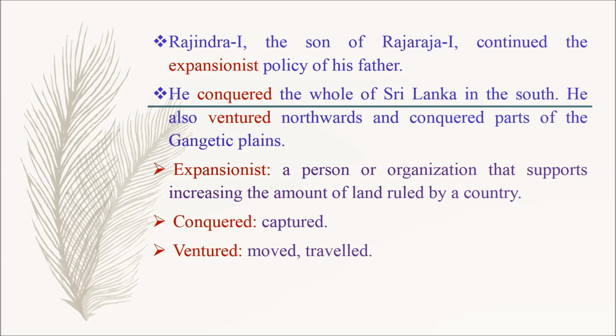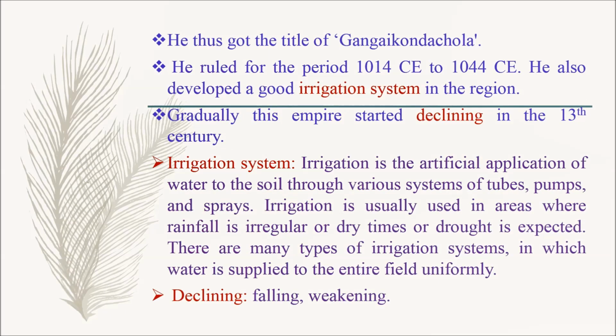He conquered. Here conquered means he captured the whole of Sri Lanka in the south. He also ventured. Here ventured means moved northwards and conquered parts of the Gangetic plains. So he thus got the title of Gangaikonda Chola.